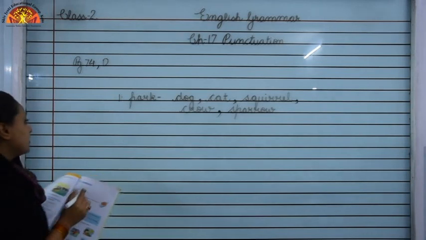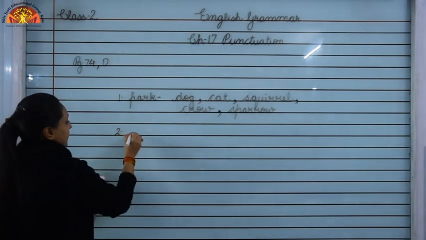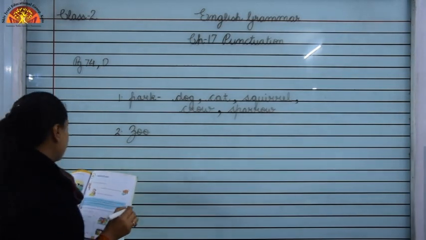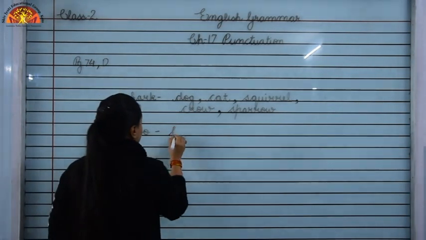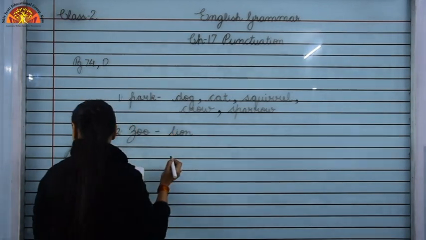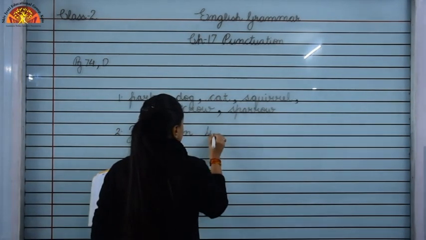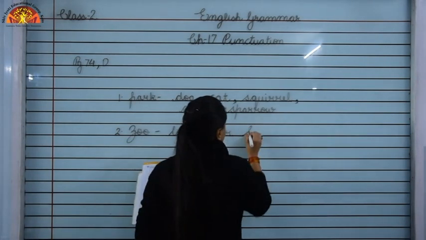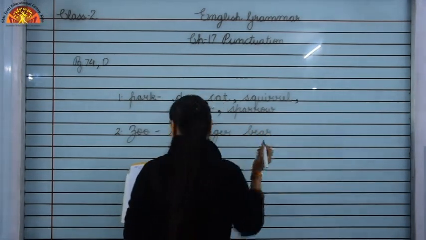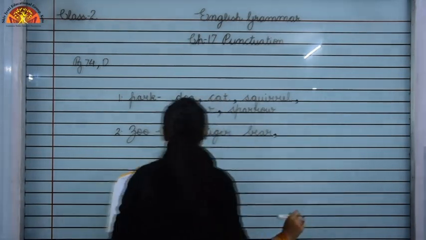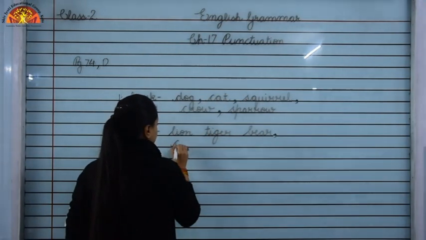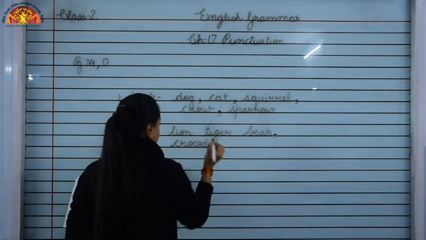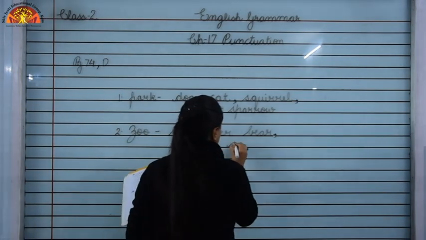Okay. Now children, next is zoo. So, you have been to the zoo. Different animals at the zoo are lion, tiger, bear, crocodile, deer.